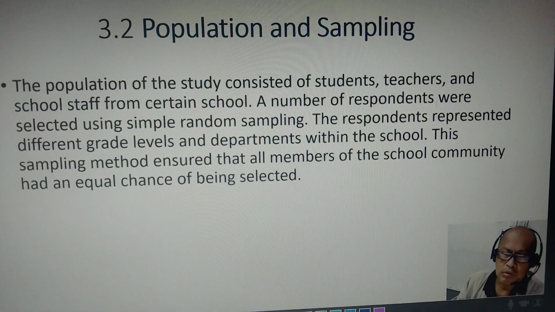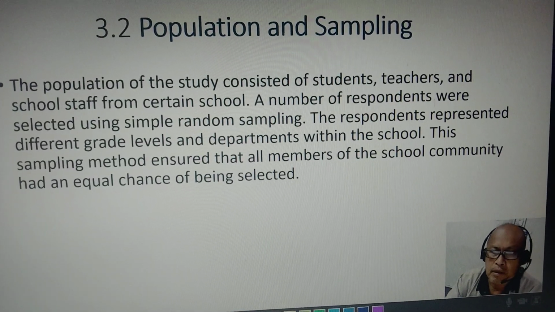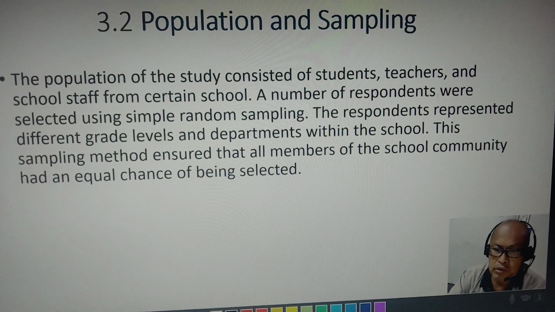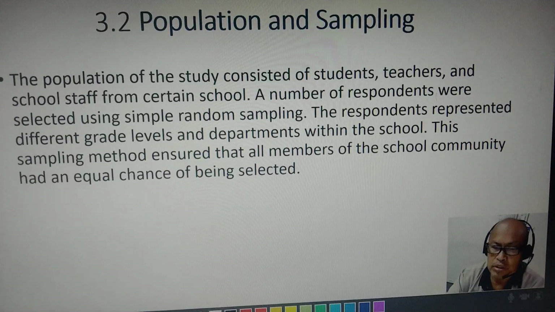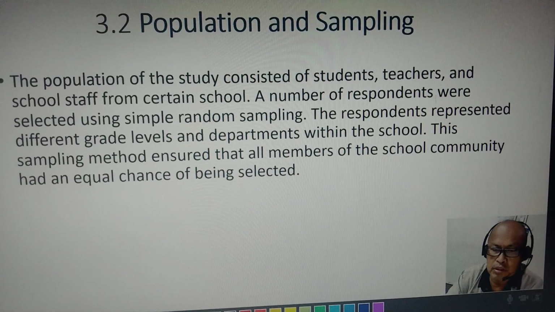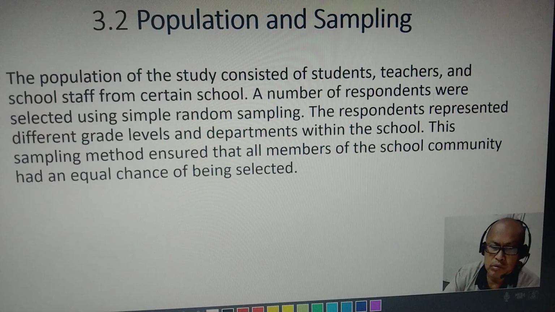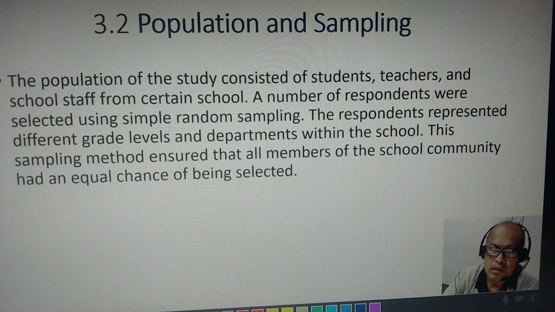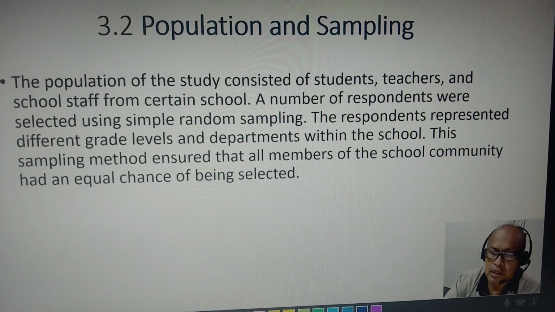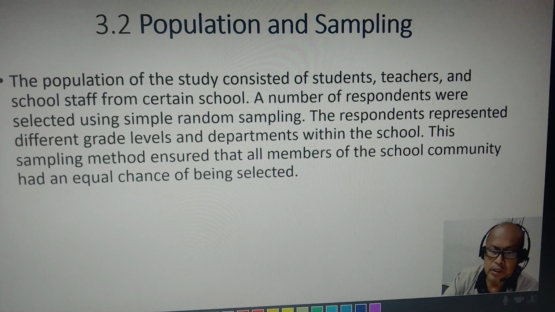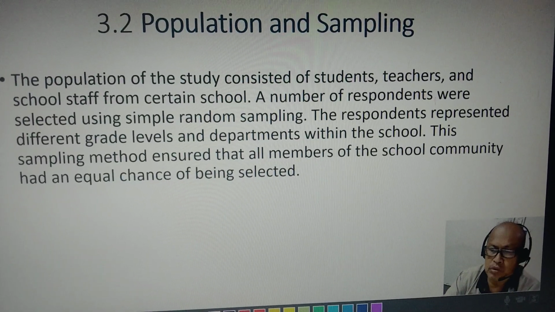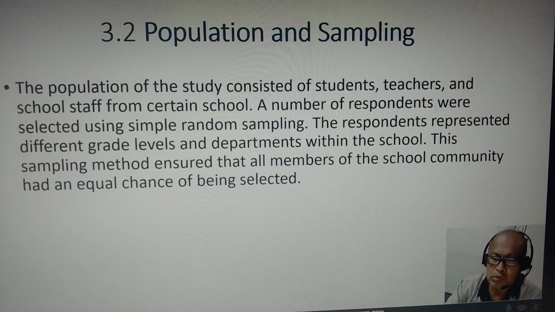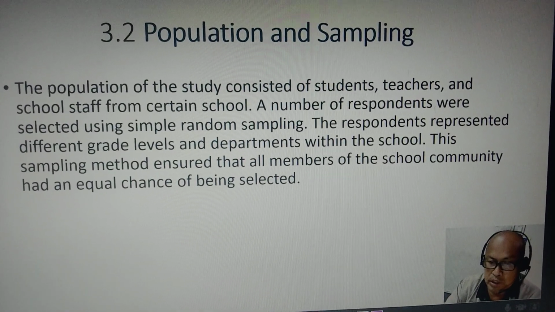Number 2 of Chapter 3, Population and Sampling. The population of the study consisted of students, teachers, and school staff from certain schools. A number of respondents were selected using simple random sampling. The respondents represented different grade levels and departments within the school. This sampling method ensured that all members of the school community had an equal chance of being selected.